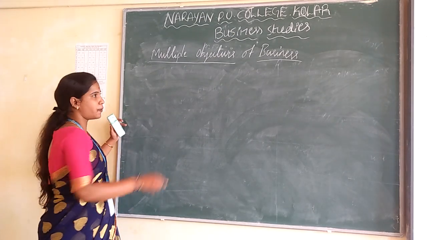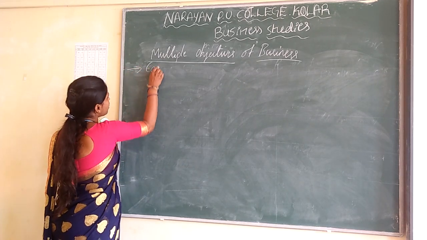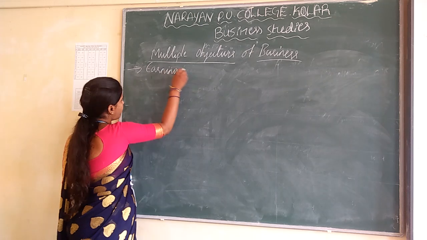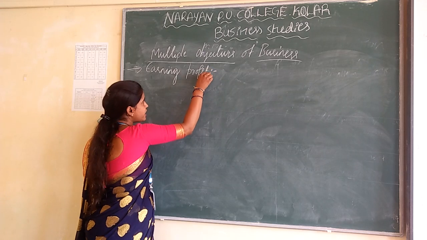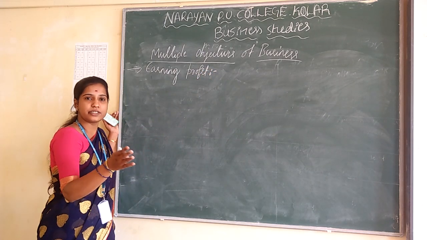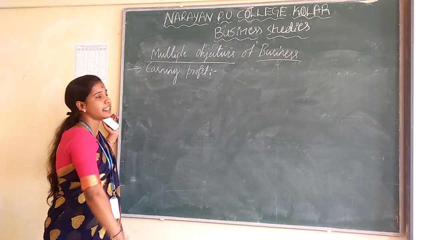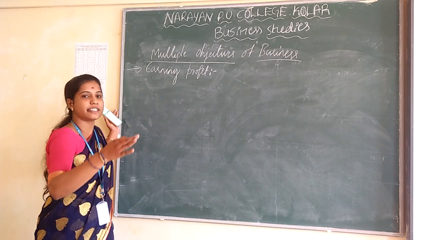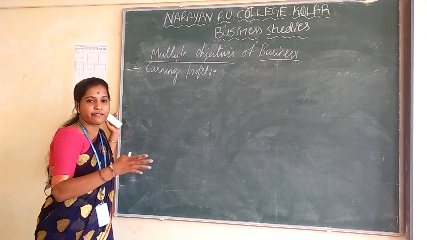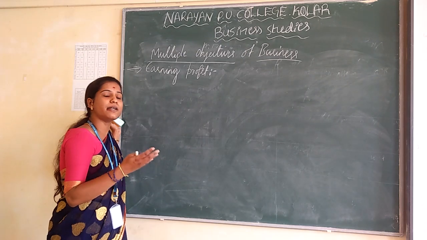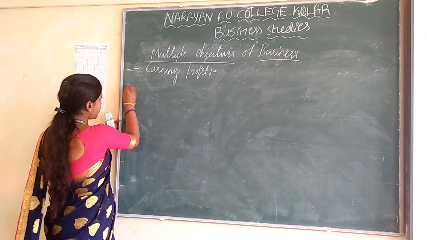The next important point is the multiple objectives of business. The next point is earning profit. In the first class I said the business organization's main objective is to earn a profit, that is known as earning profit. Without profit, they are not able to survive, or not able to run a business organization. And the next one is managers performance and development.